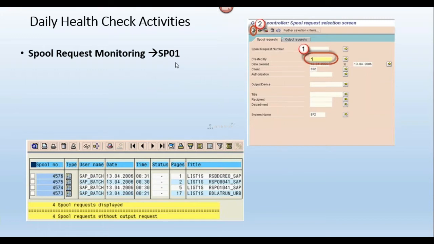The spool work process will generate the spool request, it will generate the print preview format, and that format will be understood only by my SAP.